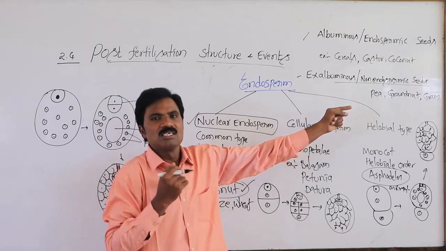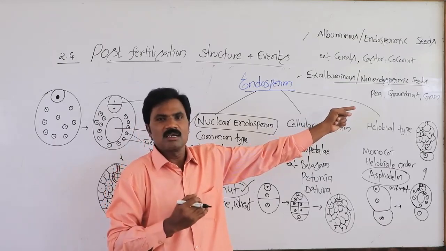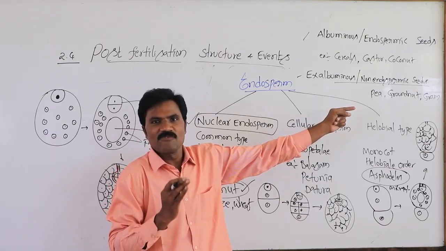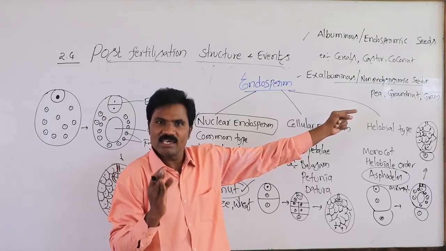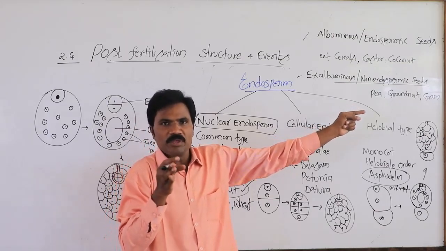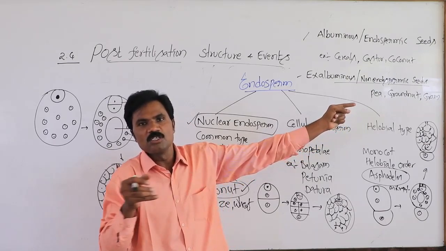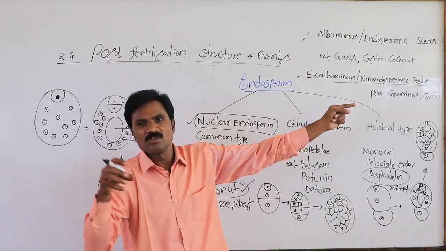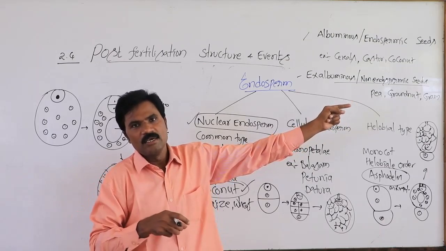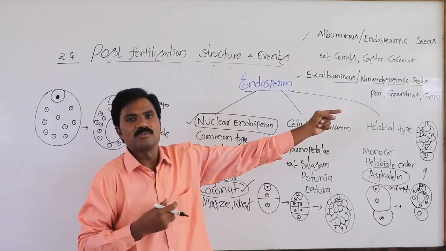Apart from this, sunflower as well as cotton, castor, and custard apple. These are albuminous dicots.